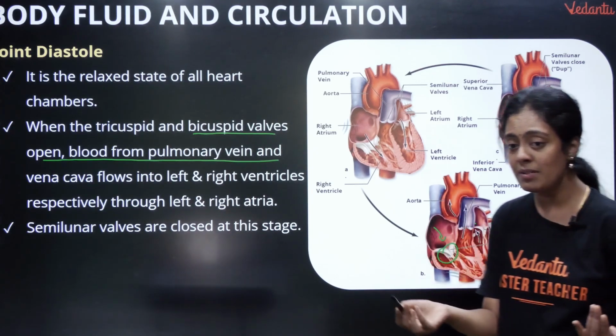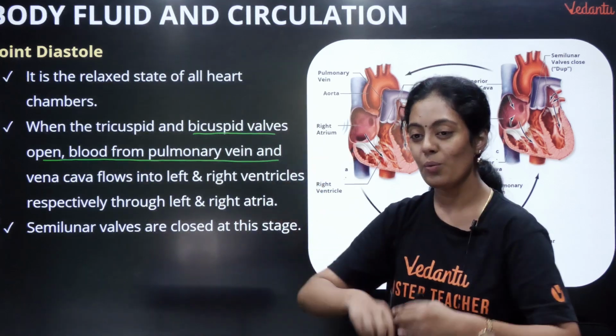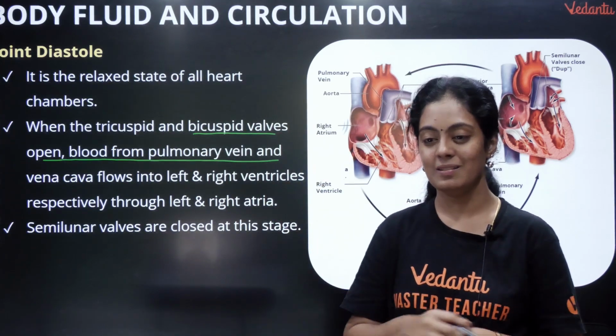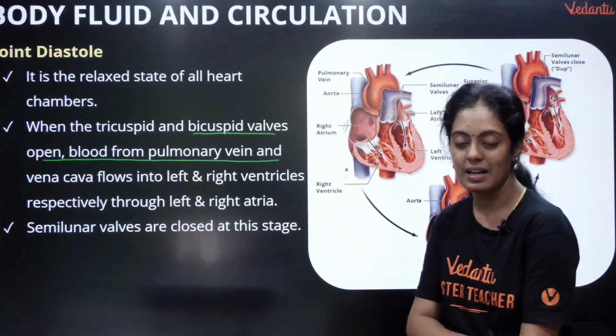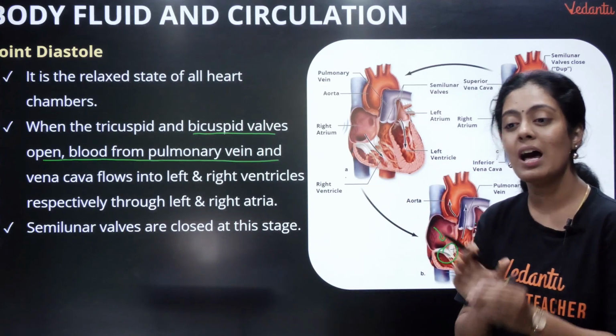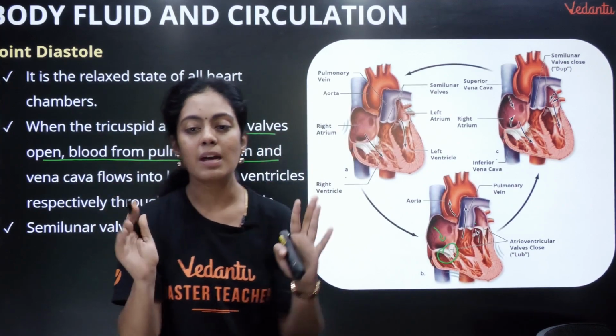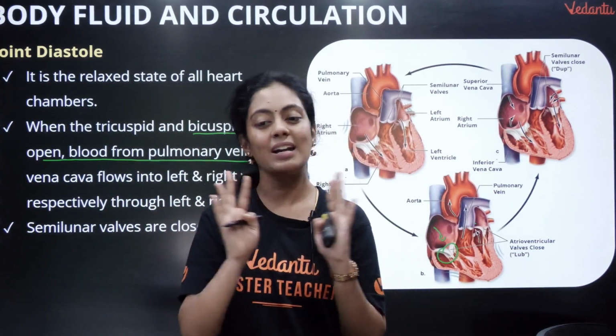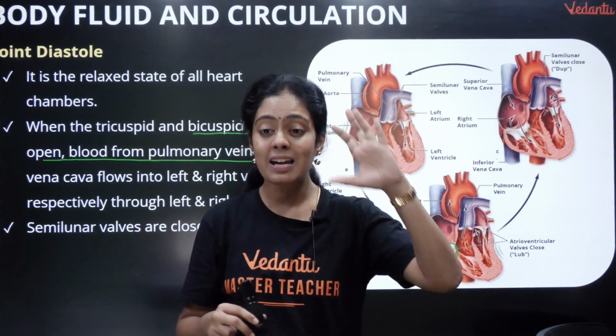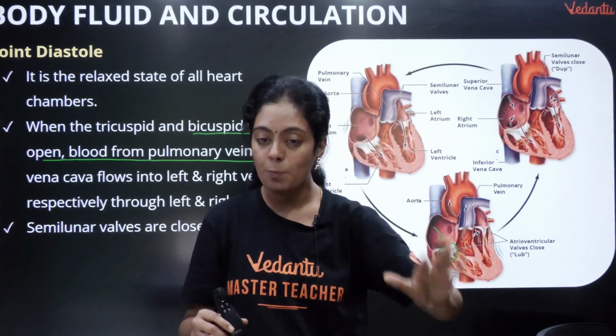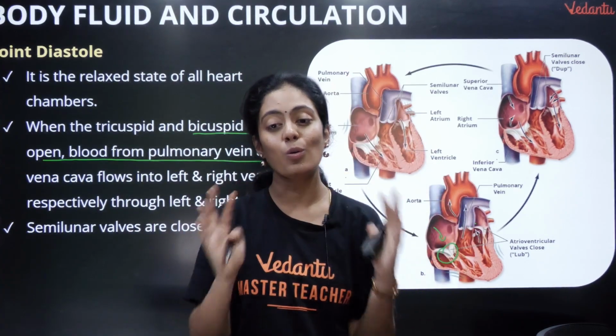Now my bicuspid valve is open, so it goes into the left ventricle. And semilunar valves are closed. You must understand one thing, guys: all four valves never open at the same time, nor close at the same time. When my tricuspid and bicuspid valves are open, my semilunar valves are closed.